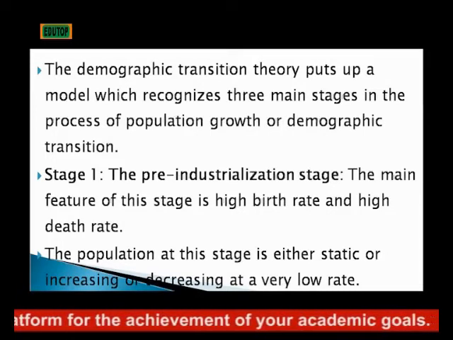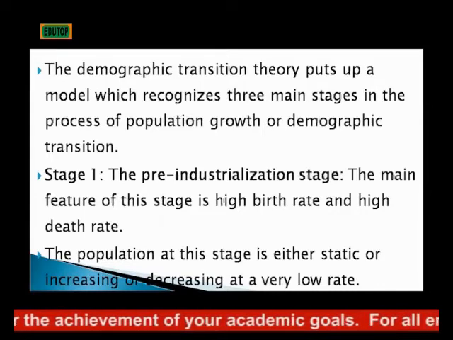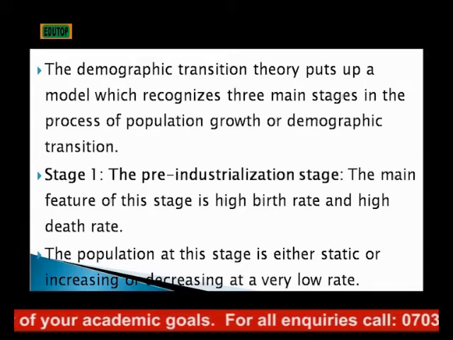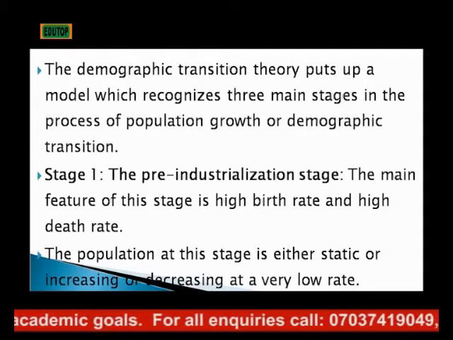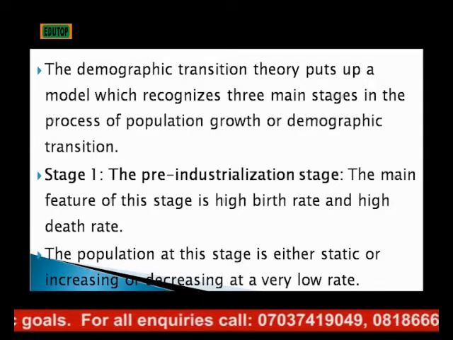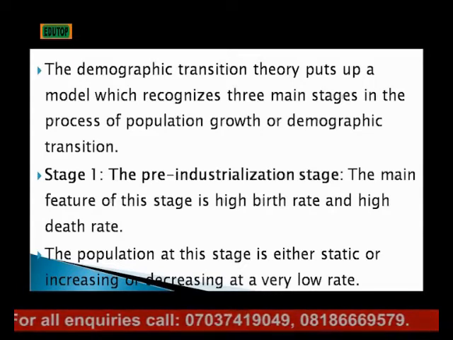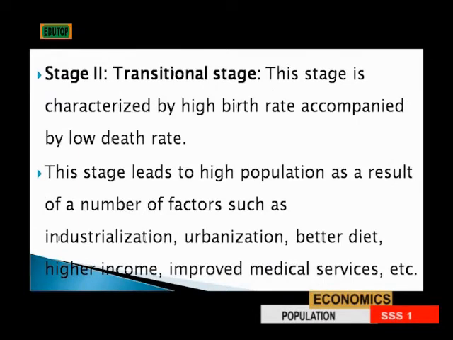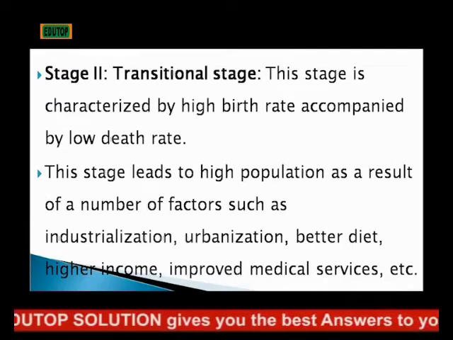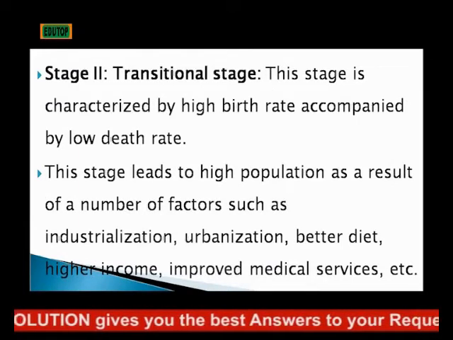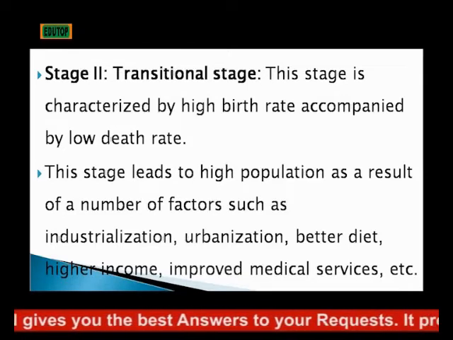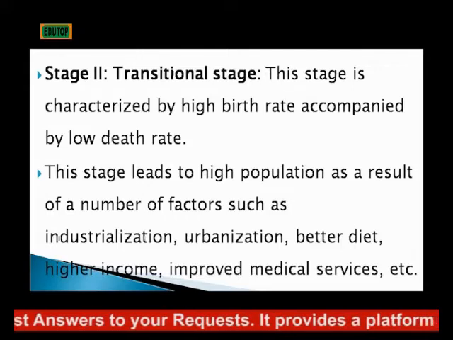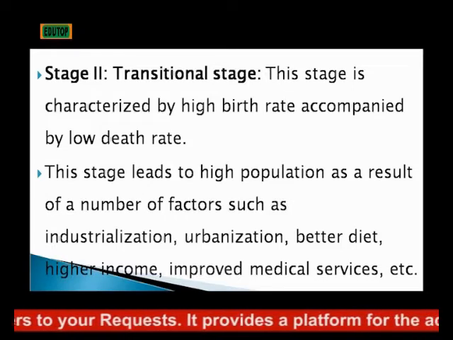Also, the population at that stage of transition is nearly stable. It remains fairly stable. It's not stable forever or for a long period of time, but just for a while. The second stage is what we call the transitional stage. This transitional stage is characterized by a high birth rate accompanied by a low death rate. Therefore, the population is increasing.